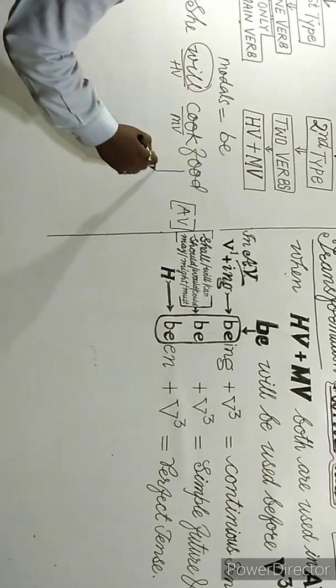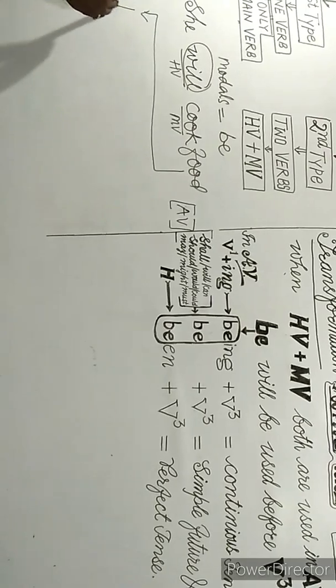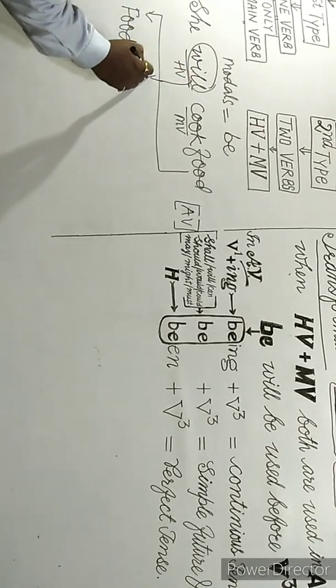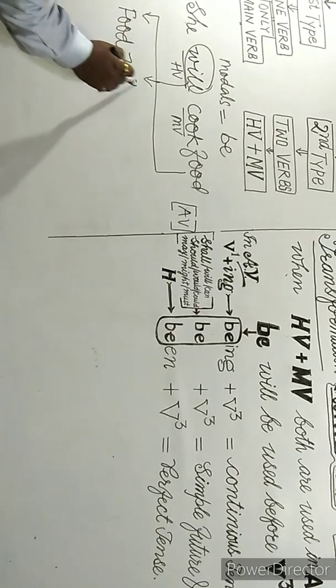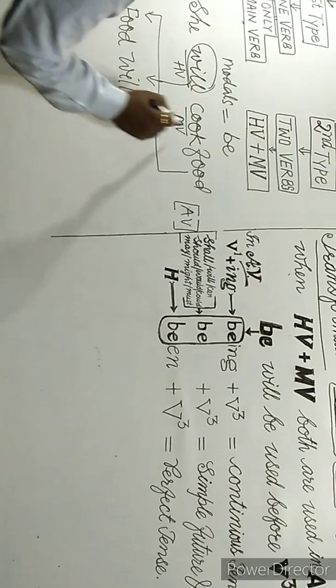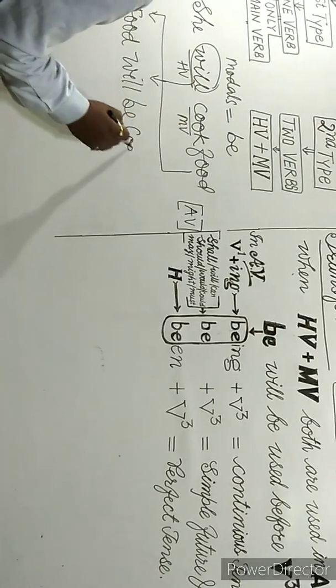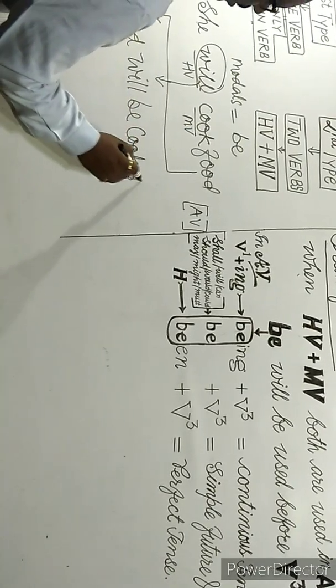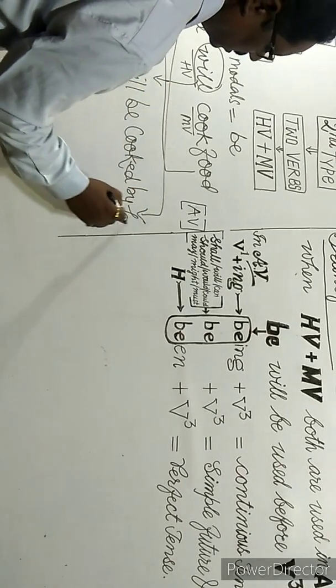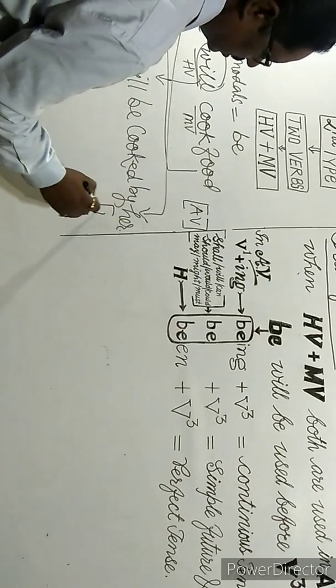Then you should write here food, will be, because it is a modal, be. Then the third form of cook is cooked. Cooked by her. It is in passive voice.